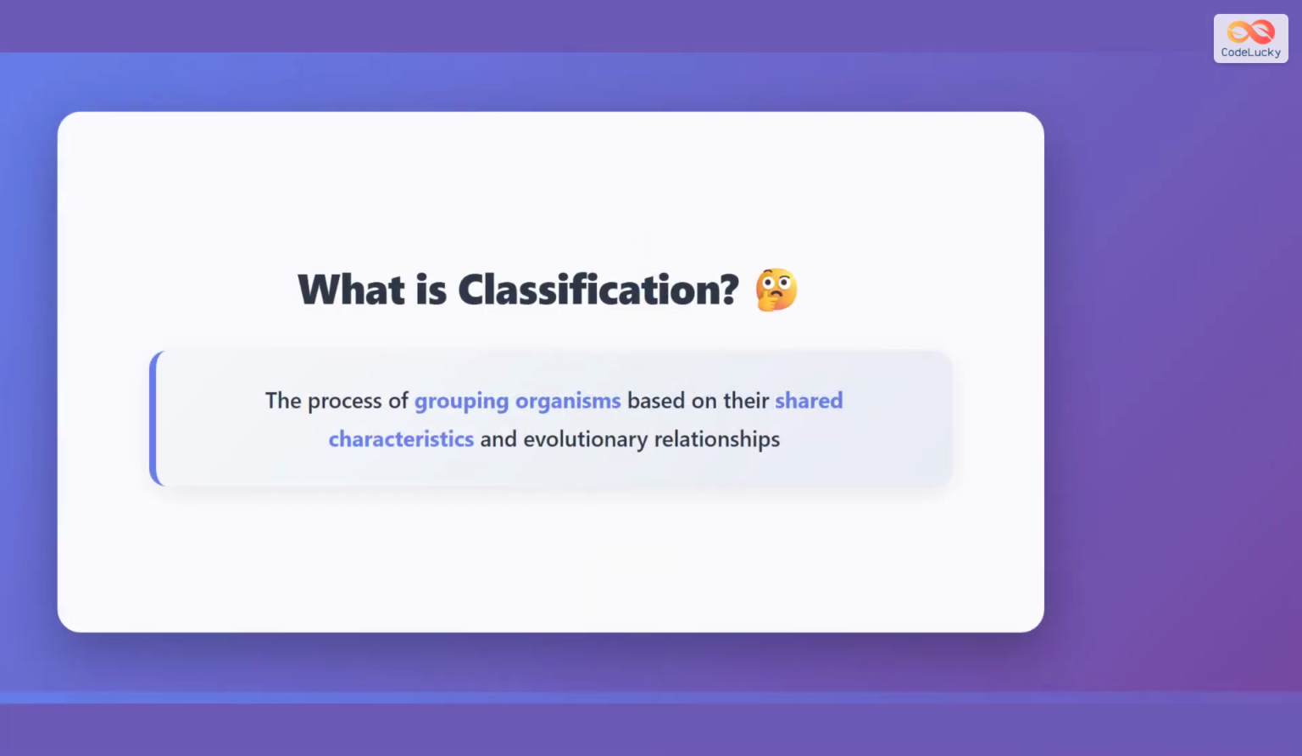So, what exactly is classification? Classification is the process of grouping organisms based on their shared characteristics and evolutionary relationships. Think of it like organizing books in a library. Just as books are grouped by genre or author, living things are grouped by their similarities. This makes it easier to study and understand the relationships between different forms of life.